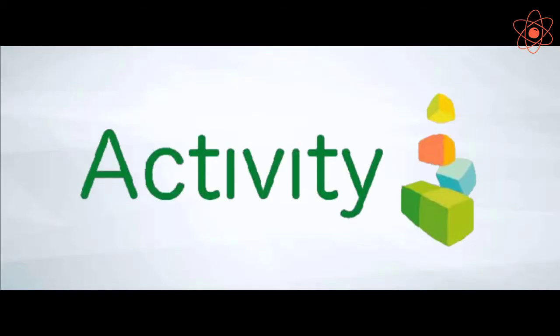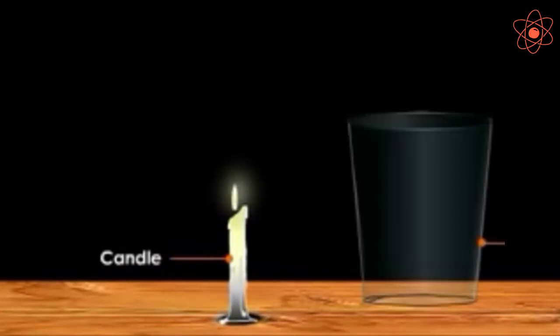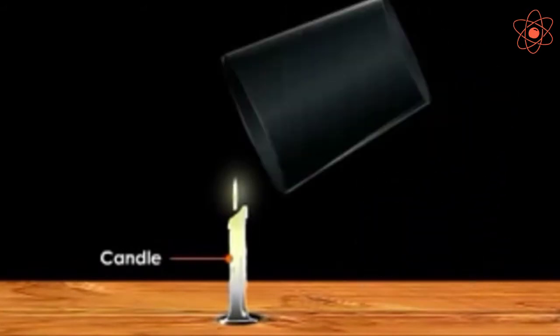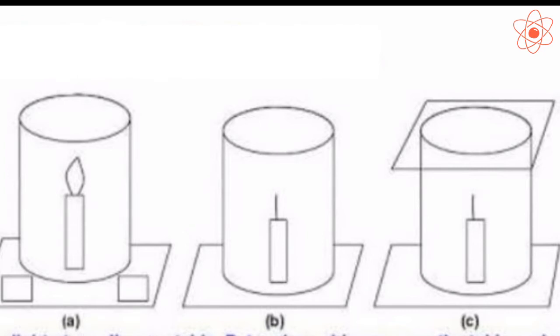Let us perform an activity to understand this. Light a candle and cover it with a glass jar. What do you observe? Why does the candle stop burning after some time? This is because the candle burns till oxygen is present in the air inside the inverted glass jar, and it extinguishes when no more oxygen is left inside. This shows that presence of oxygen is necessary for combustion to take place.